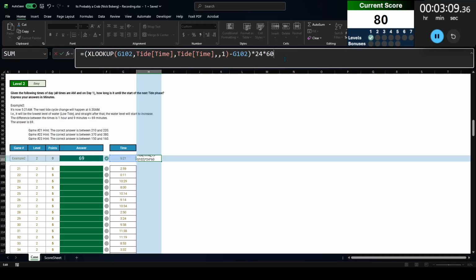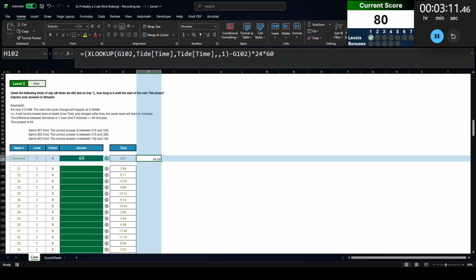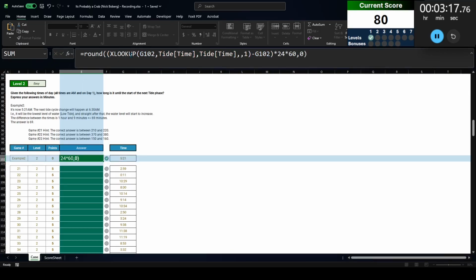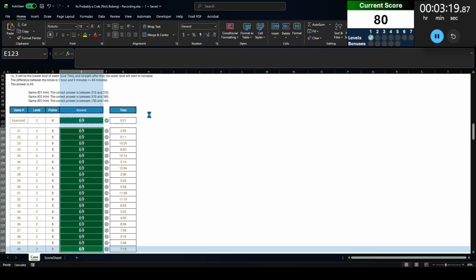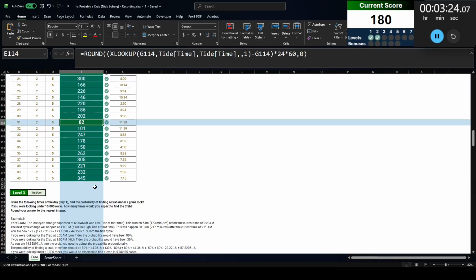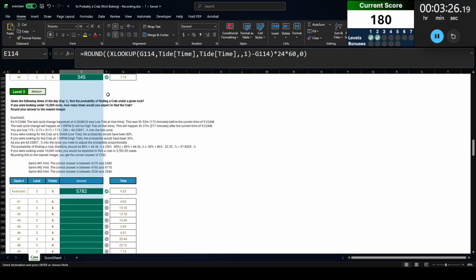If I multiply it again by 60, it's going to give me minutes. And it's going to give me 69 minutes. So let's go ahead. And then once again, because we're working with fractions, I'm just going to play it safe and round to 0 digits. There was one of these questions, I forget if it's this one or a previous one, that it didn't like doing the math and it gave a really weird answer. So rounding to 0 digits is a safe way to prevent that.